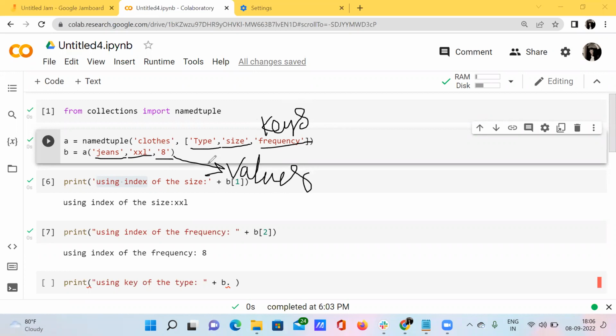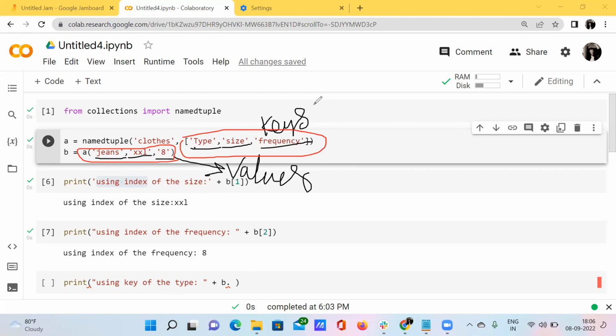Okay, so I want to access these values. I want to access these particular values with the help of these keys, right? Specifically, I want to access this particular type. I want to know which type of cloth material I have just bought. So I want to find out this particular item using this particular key.